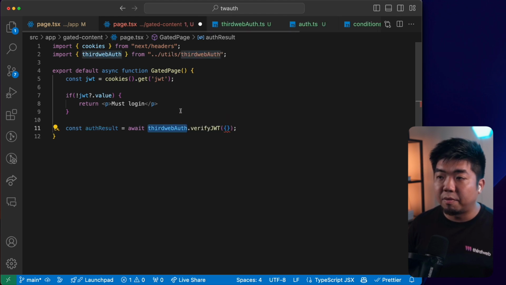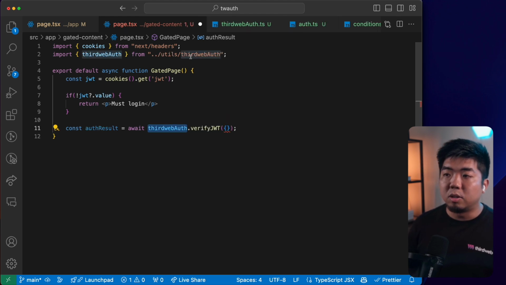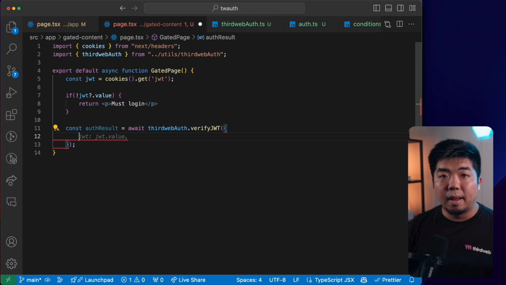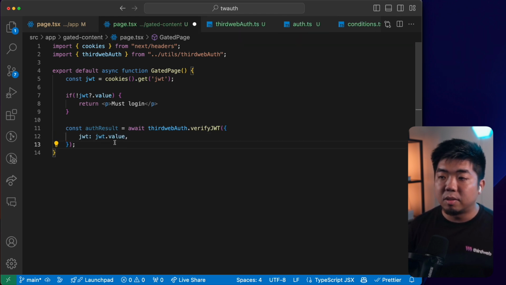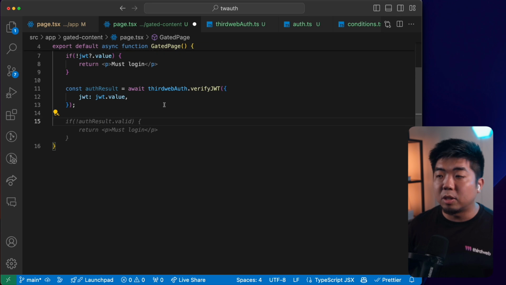Import thirdweb auth from our utils thirdweb auth file. And then we're going to provide it with the JWT value. So again, we're verifying it, similar to how we did with the isLoggedIn function that we created in our auth.ts file.